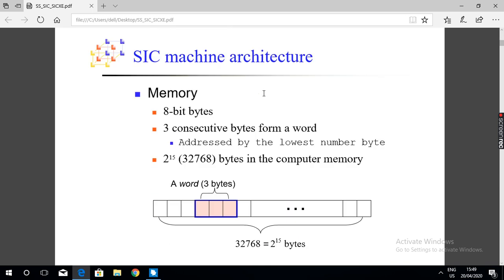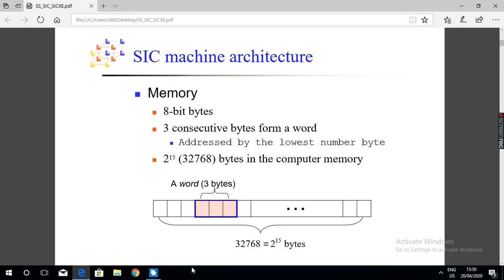How much memory does the SIC machine have? SIC has 2 raised to 15, that is 32,768 bytes of memory.